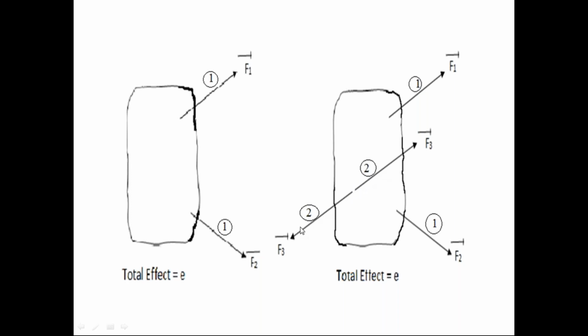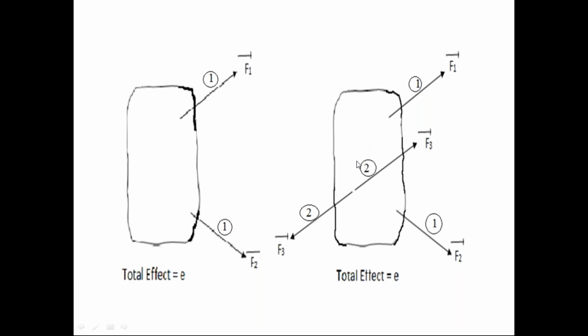Just now we discussed two collinear forces are in the equilibrium condition if the two collinear forces are opposite in direction, equal in magnitude. So, the second force system applied on the rigid body is in the equilibrium condition. Since the second force system is in the equilibrium condition, the effect of the second force system on the rigid body is zero.